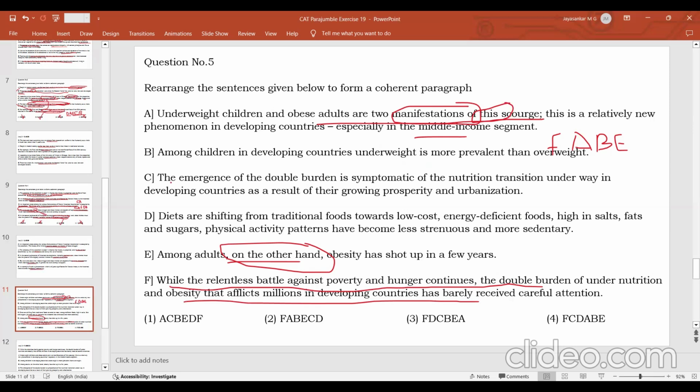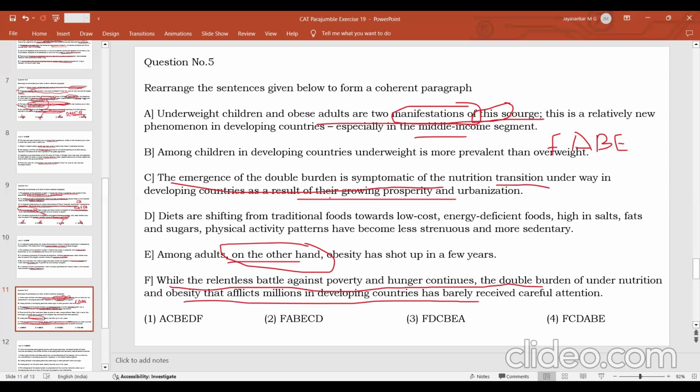Then what then? The emergence of the double burden is symptomatic of the nutrition transfer. So we are talking about the reasons why this double burden has emerged. What is the double burden? Underweight problem among children and obesity among adults. So this emergence is symptomatic of the nutrition transfer underway in developing countries. So as a result of growing prosperity and urbanization. So because of prosperity among the middle class and urbanization, what is happening? The ways in which nutrition is provided to the children and adults are undergoing a transition or a change.